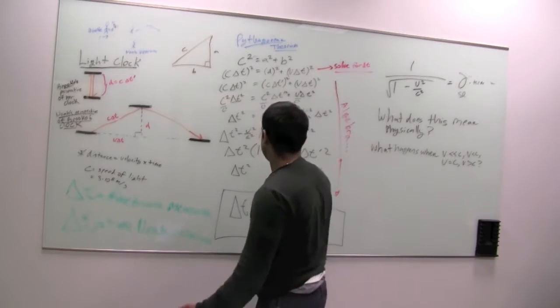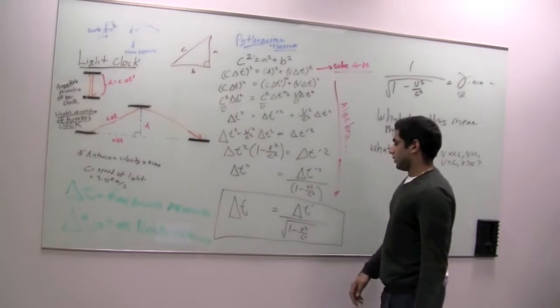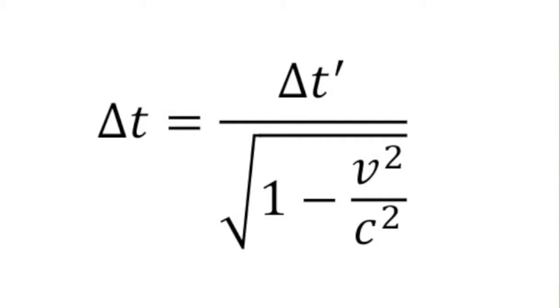After a lot of algebra, shown here, we see that the relationship is delta t, which is the time that Noah observed, equals delta t prime, which is the time that Brooke measures from her light clock, over the square root of 1 minus v squared over c squared.